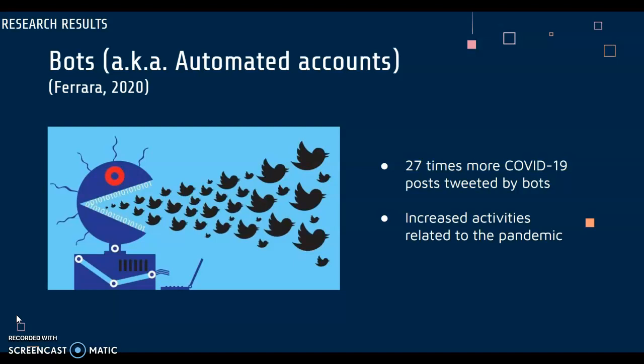Turns out, accounts with higher bot scores, which is an indication of bots, were much newer than the ones with lower bot scores, which were likely to be humans. Also, higher bot scores were associated with a smaller number of total tweets, but had a lot more COVID-19 related ones. Based on calculations, it demonstrated that bots had tweeted posts that were related to COVID-19 approximately 27 times more than human accounts. The researcher also used keywords and hashtags to analyze the contents of the posts.